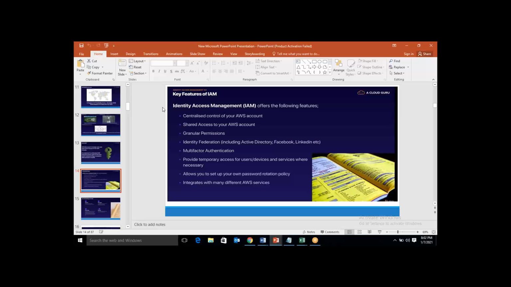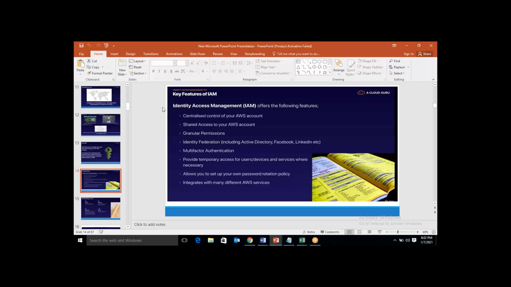And granular permissions. Can someone tell me what granular permissions are? Any idea? No, right? Granular is nothing but customizable permissions. For example, here in the class there are three students, right?